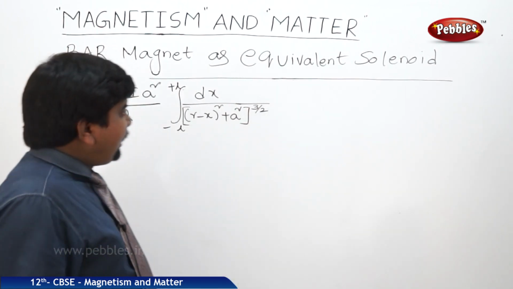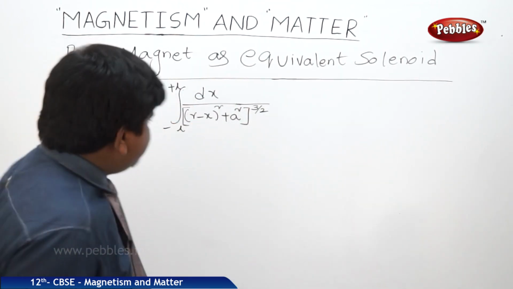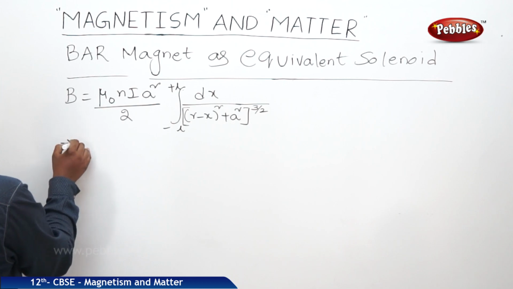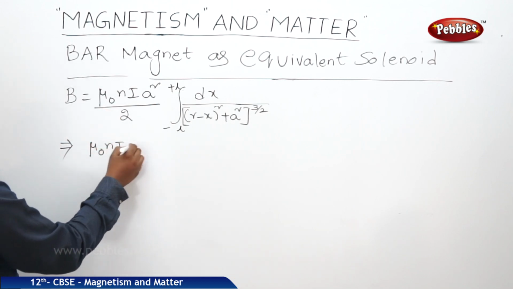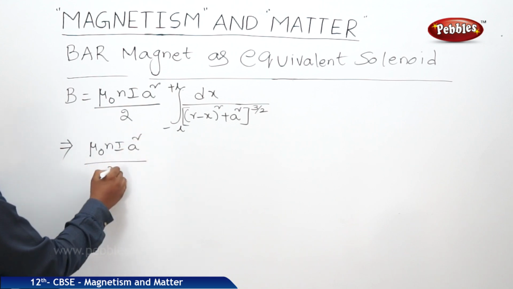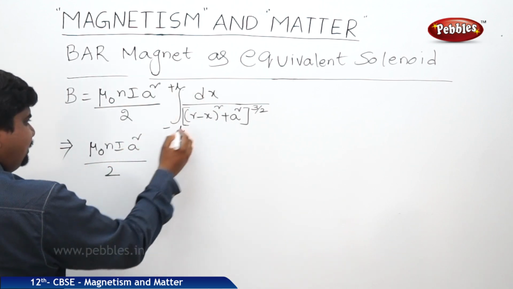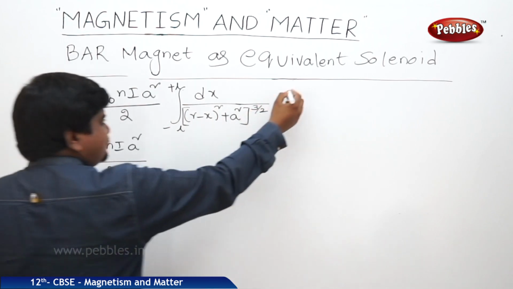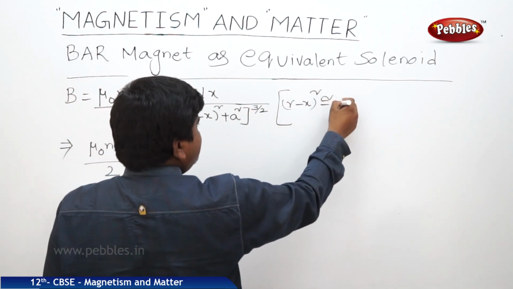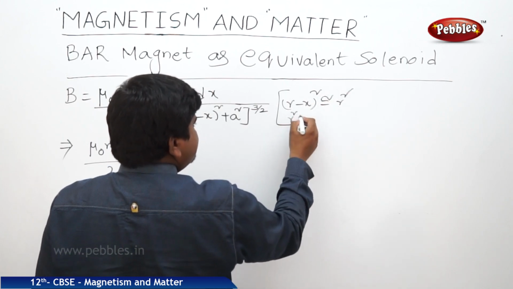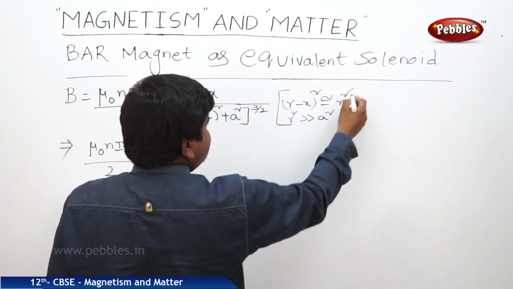Now we will find out the magnetic moment of the solenoid. In this case, this equation will turn like this: mu naught N I a square by 2. This will be (r minus x). We have discussed that (r minus x) whole square is approximately equal to r square, and r square is much greater than a square.